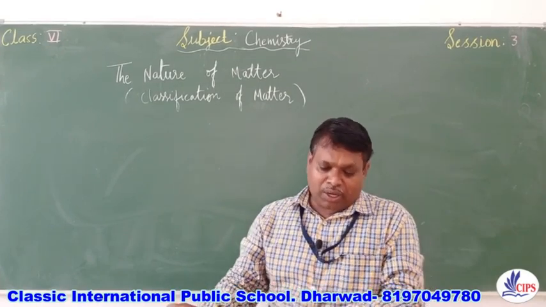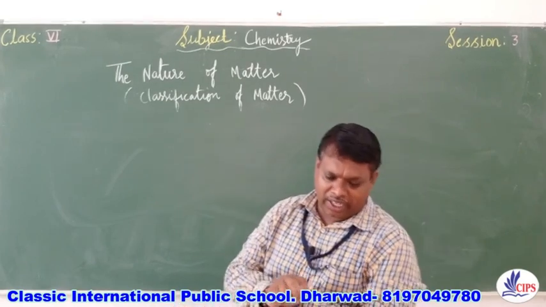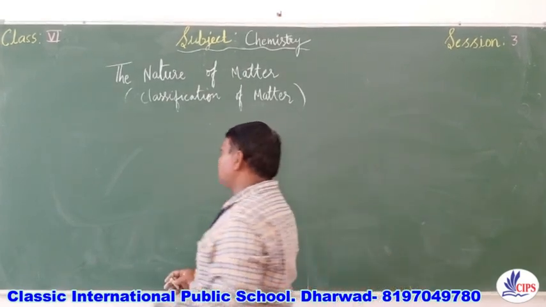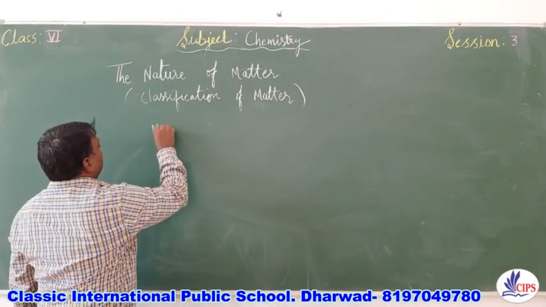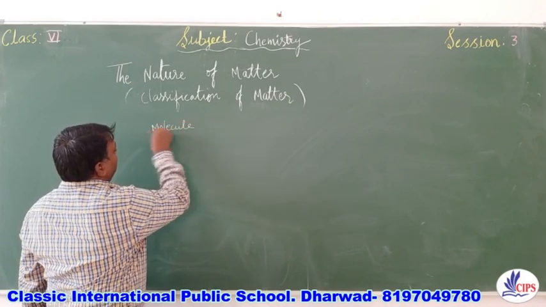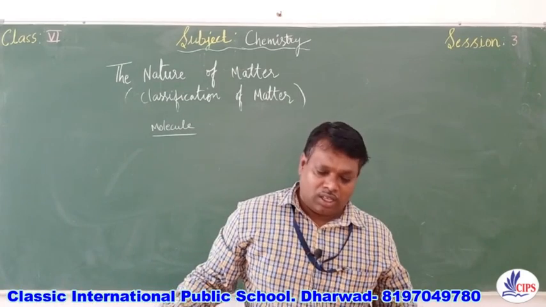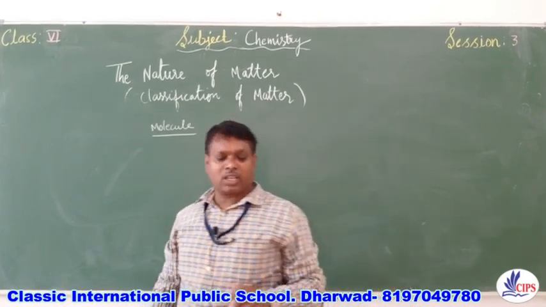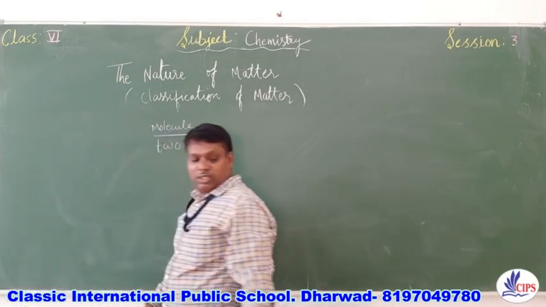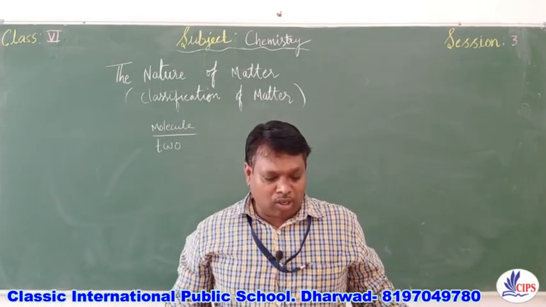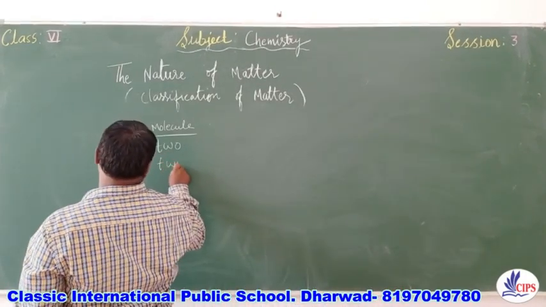A dash is a particle with two or more atoms chemically joined together. So what is that particle? A molecule is a particle. First answer is molecule, a particle which contains two or more atoms chemically joined together. A molecule of nitrogen contains dash atoms of nitrogen. It contains two atoms of nitrogen. Next one, a molecule of chlorine contains dash atoms of chlorine. Here the answer is the same, two atoms.